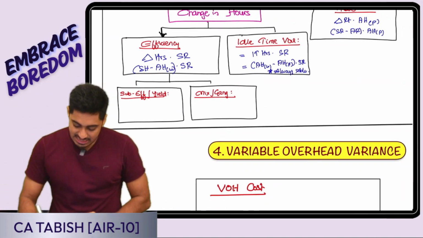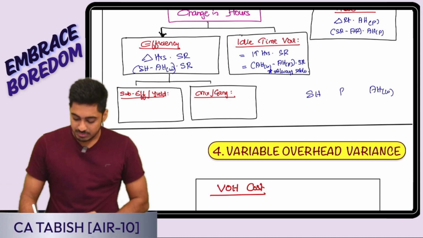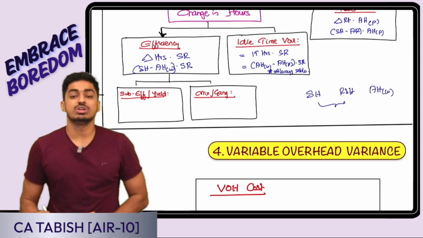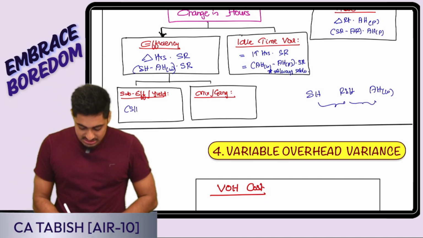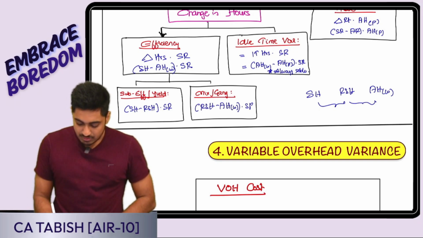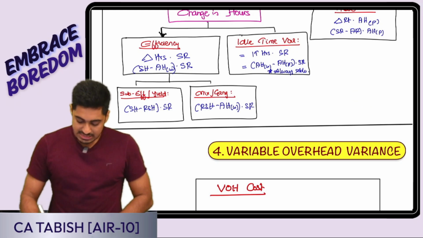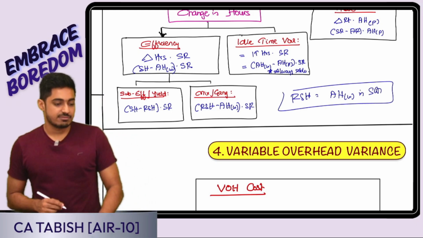Further analysis: I have standard hours, I have actual hours worked. In the middle of the two, I am going to bring in my RSH. The first two are going to be sub efficiency. The next two are going to be mix. So it is SH minus RSH, converted into value by standard rate. This is RSH minus actual hours worked, converted into value by standard rate. Yes or no, everyone? Here RSH is revised standard hours. It is my actual hours worked in standard. Is this clear, everyone? Perfect.